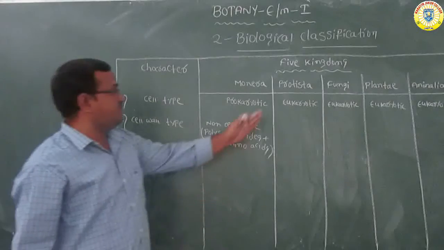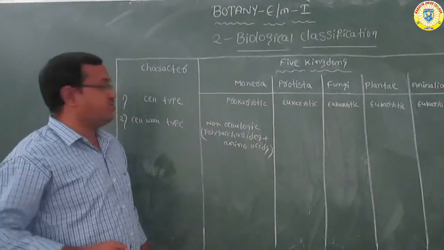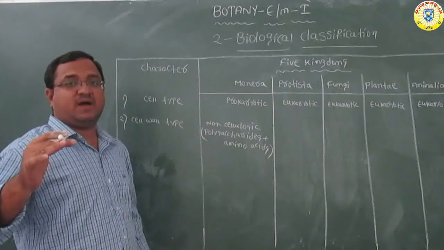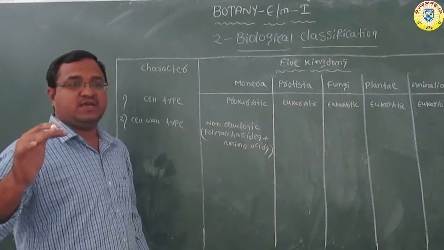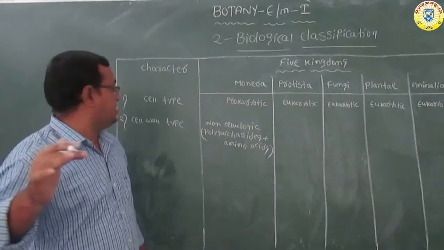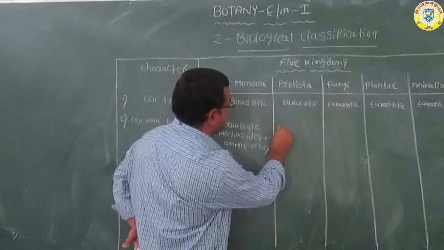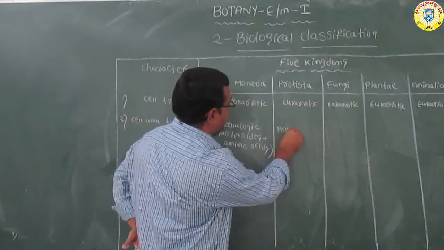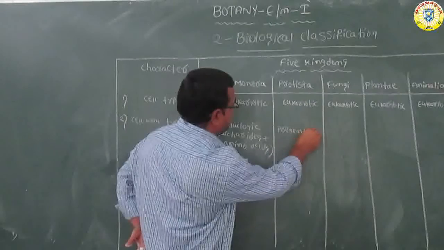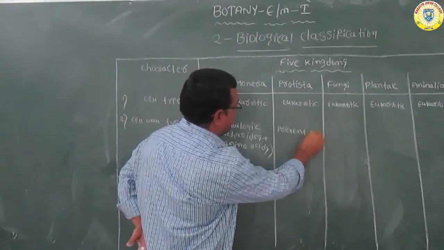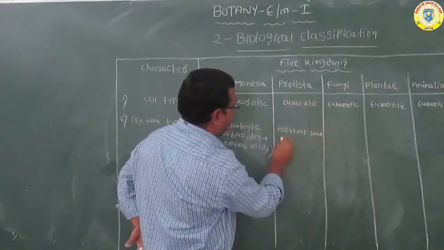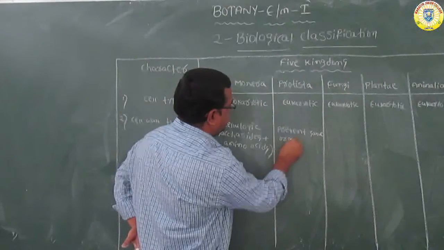But what about in protista? In protista, the cell wall is present only in some organisms.